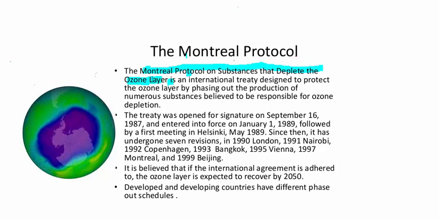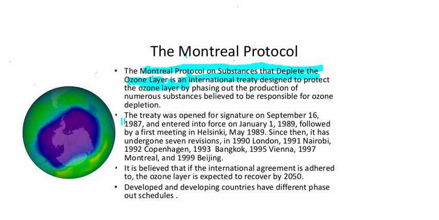So the ozone layer is most important for the protection of the environment and human survival, the animal world, the plant kingdom, everything. So the Montreal Protocol is all about ozone layer protection, or you can say those substances which deplete the ozone layer in the Earth's atmosphere, that is discussed in this protocol. And it was also discussed how to protect the ozone layer, because without the ozone layer, life on the surface of Earth is impossible.